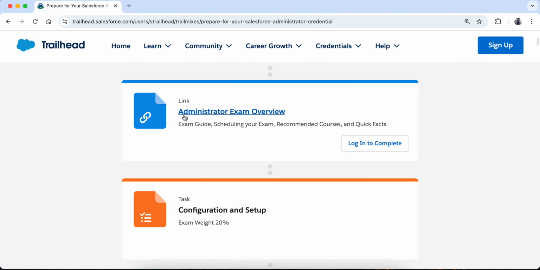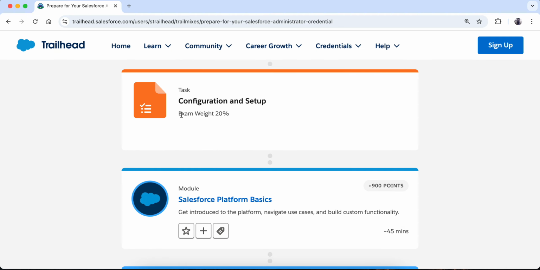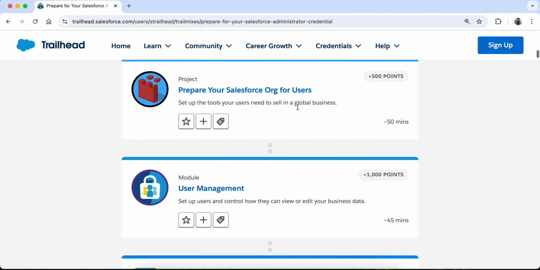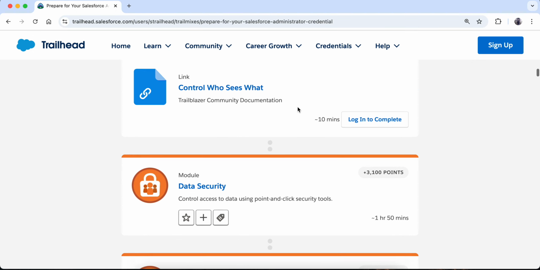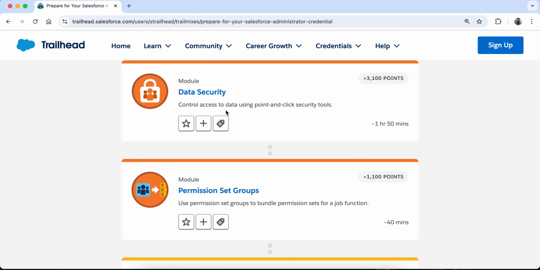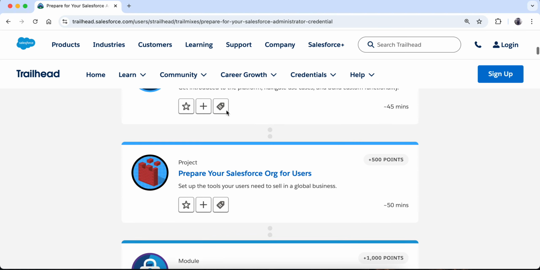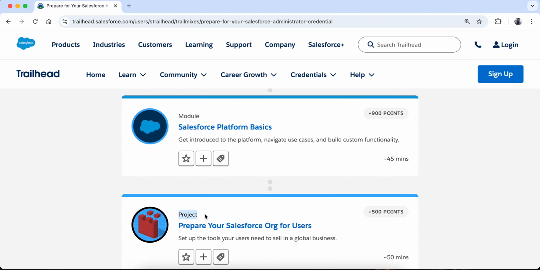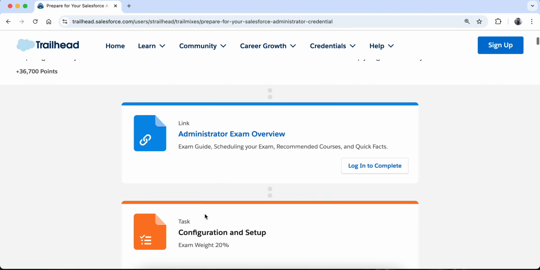This trail mix shows what the exam weightage is. So for example, 20% is configuration and setup. Then you can see that a lot of modules are there, and projects. This is a project, and this is a project, then a lot of modules will be there.